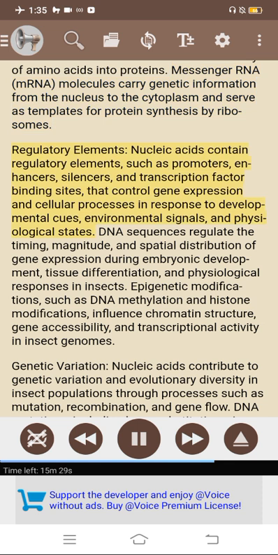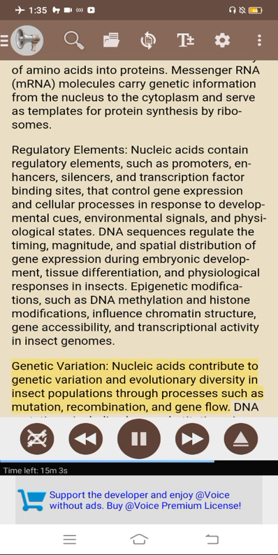Regulatory elements. Nucleic acids contain regulatory elements, such as promoters, enhancers, silencers, and transcription factor binding sites, that control gene expression and cellular processes in response to developmental cues, environmental signals, and physiological states. DNA sequences regulate the timing, magnitude, and spatial distribution of gene expression during embryonic development, tissue differentiation, and physiological responses in insects. Epigenetic modifications, such as DNA methylation and histone modifications, influence chromatin structure, gene accessibility, and transcriptional activity in insect genomes.